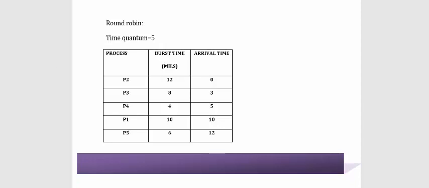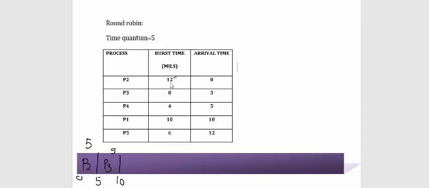The first process which is arriving is process P2. Fixed time is 5 milliseconds only, so 0 to 5. Next process is P3. It is also going to execute for only 5 milliseconds, so 5 plus 5, 10.